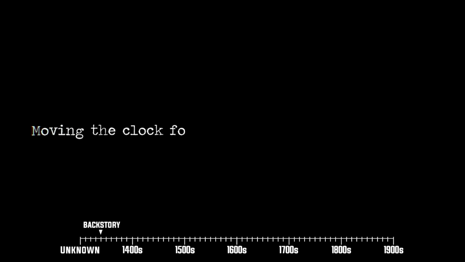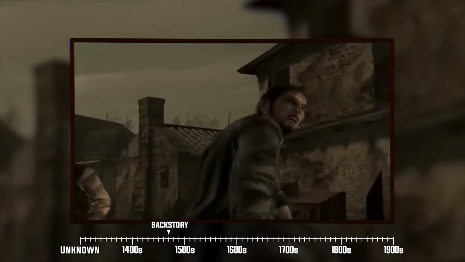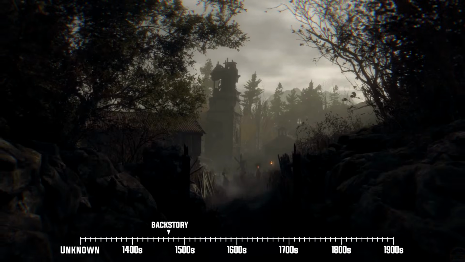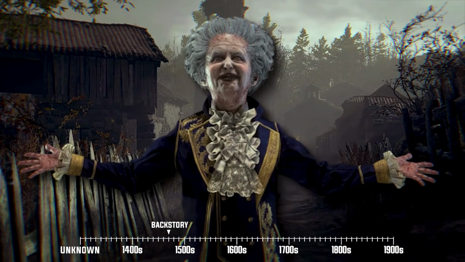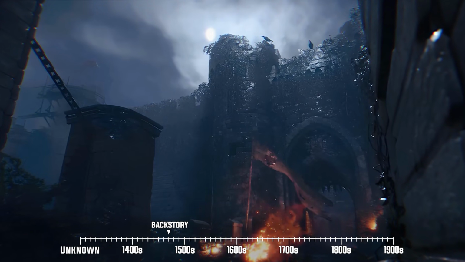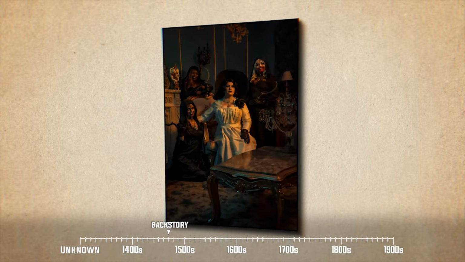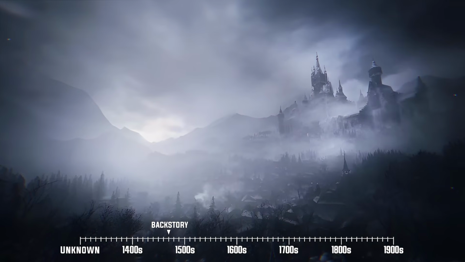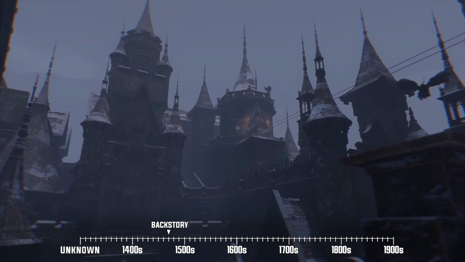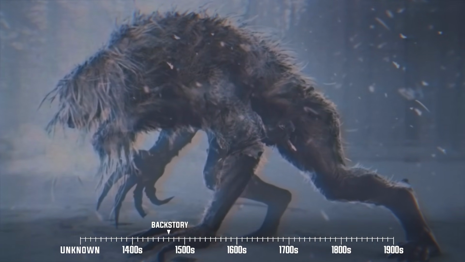Moving the clock forward to the late 15th century, Los Iluminados were nearly wiped out during Spain's Reconquista period. The ensuing rout drove the Plaga parasites deep into their underground settlement prior to it getting sealed off from the rest of the world. The same man who initiated Los Iluminados' destruction, Salazar, also built a castle right above Los Iluminados' underground city, as a measure to stop their cult from ever gaining prominence again. Meanwhile, in Eastern Europe, a clan known as the Dimitrescu builds their own stronghold on the same ground where the mysterious city from the Iron Age once stood. This castle would play host to skirmishes between its inhabitants and so-called mutants, which in turn would become integral to the region's folklore and culture.